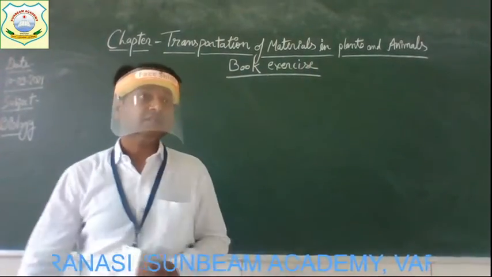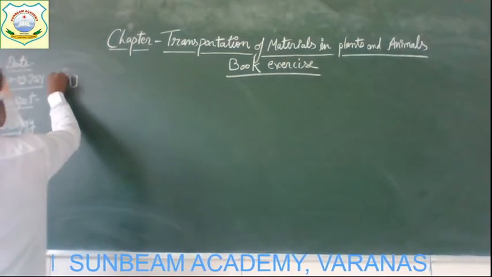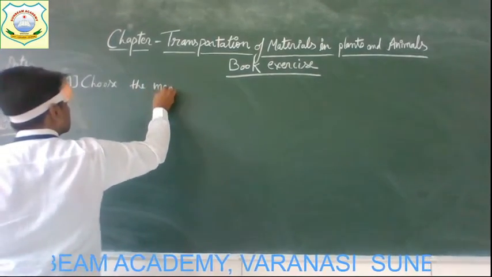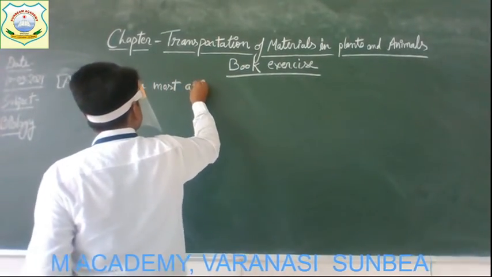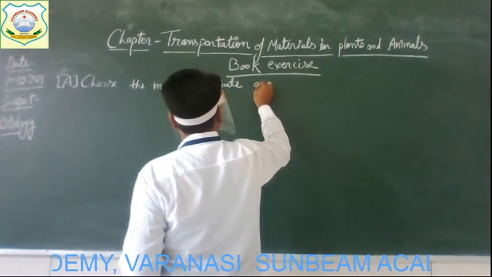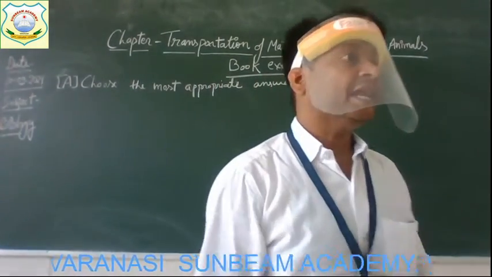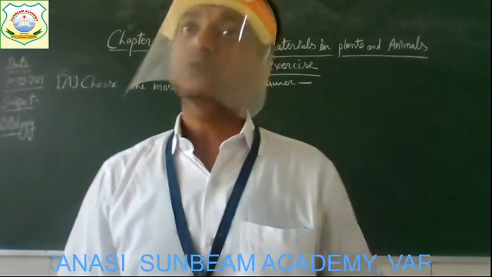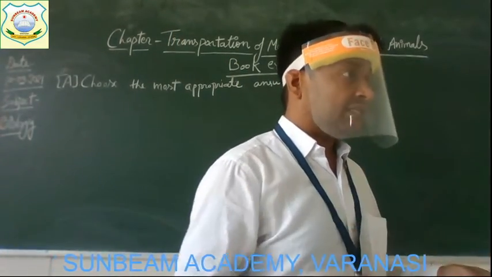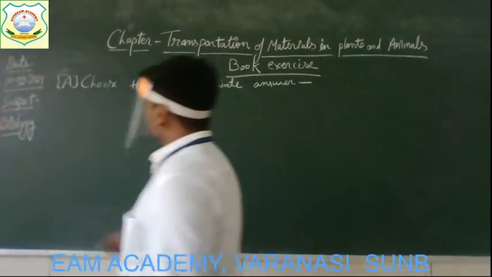And the first book exercise of the chapter is choose the most appropriate answer. So in these questions, 4 options will be given. You have to tick the correct answer. Alright, so come to the questions. The question number 1 is,